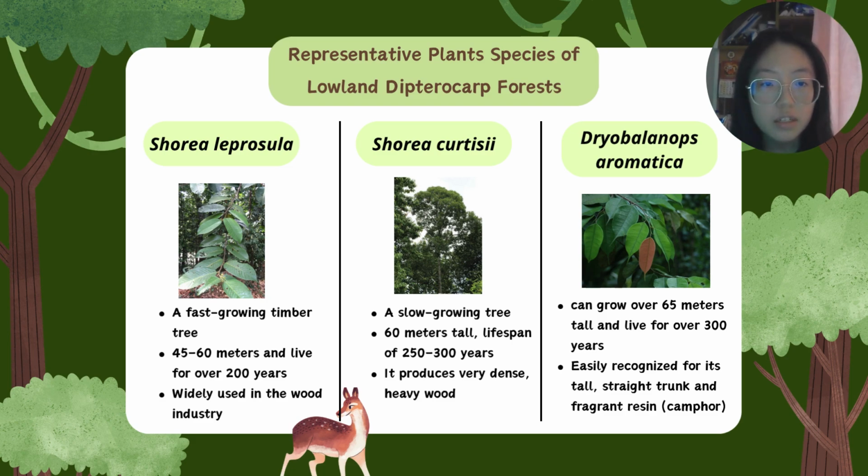And next, Shorea curtisii is another key species. It is a slow-growing tree that can grow to 60 meters tall with a lifespan of 250 to 300 years. It produces very dense and heavy wood. And next, Dryobalanops aromatica. It can grow over 65 meters tall and live for over 300 years. It is easily recognized for its tall, straight trunk and fragrant resin, known as camphor.